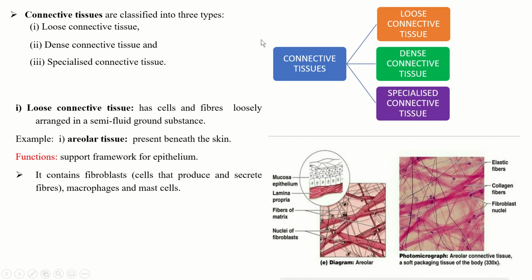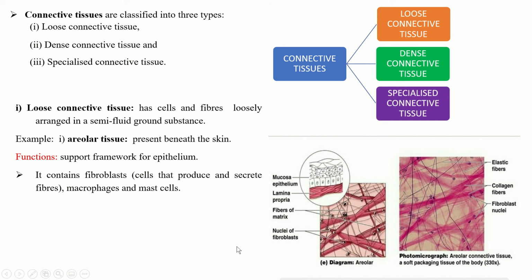Now, connective tissues are further classified into three types: loose connective tissue, dense connective tissue, and specialized connective tissue. First, we'll study loose connective tissue. They have cells and fibers which are loosely arranged in a semi-fluid ground substance. Now, this is the matrix, and you can see here the fibers, elastic fibers, collagen fibers, fibroblast. So they are loosely arranged.